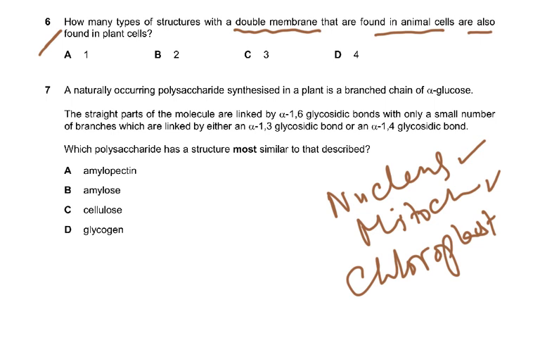So that is why the answer to question number 6 is B, which is two structures, because you see chloroplast would not be present in animal cells. Then we come to question number 7.